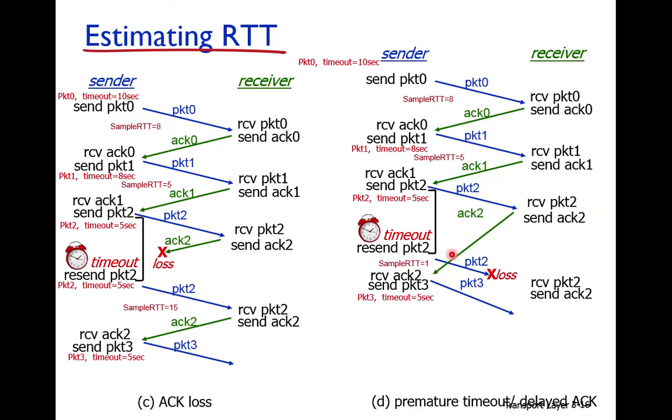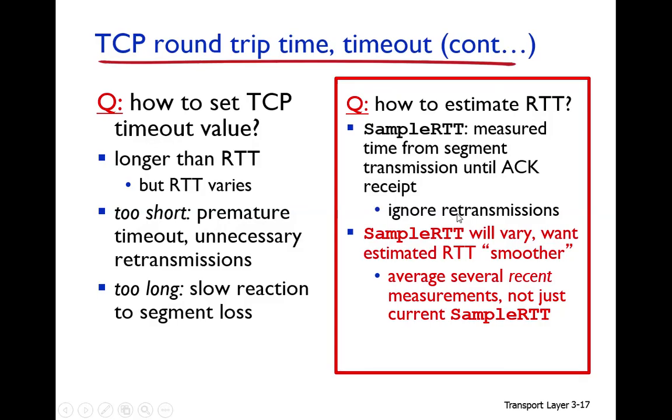Because 5 is the timeout, and after 1 second the acknowledgement is received, so 5 plus 1 means it is taking 6 seconds. So there is change. How do we accommodate this variation?